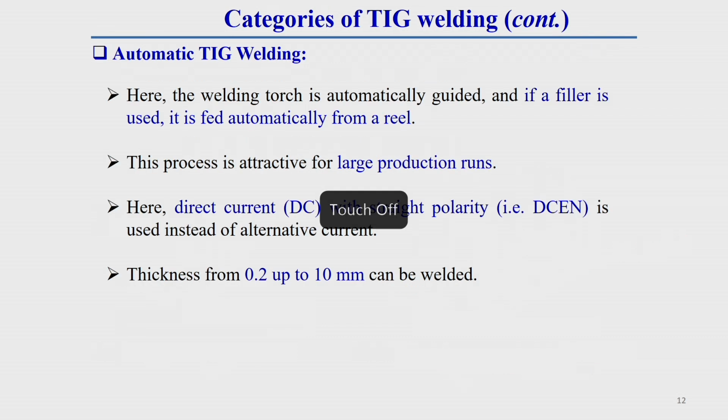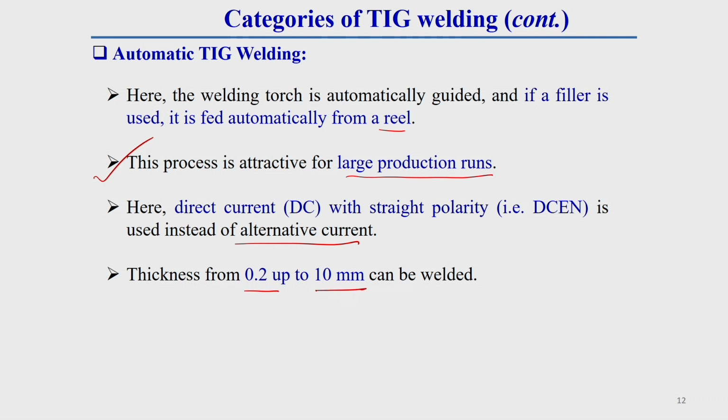Here you see, in this automatic TIG welding or mechanized TIG welding, the welding torch is automatically guided, and the filler material, if it is used, is also fed automatically from a reel. This process is attractive for large production runs, as it is an automatic process. Here, instead of AC current, DC current with DCEN is preferable. Here we can do welding on thicknesses varying from 0.2 millimeter to 10 millimeter.